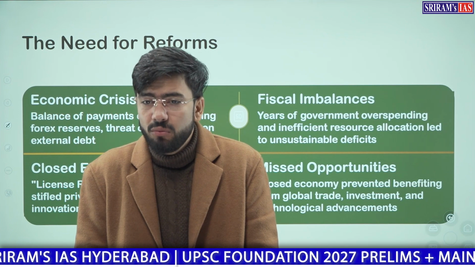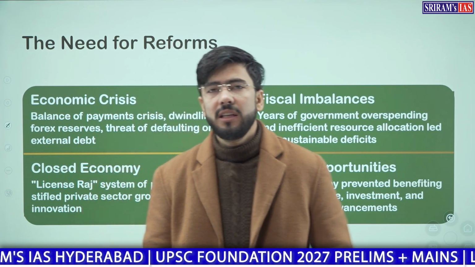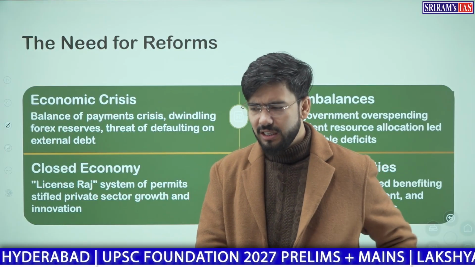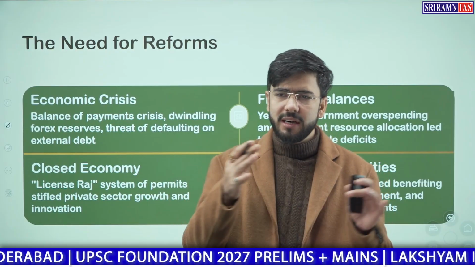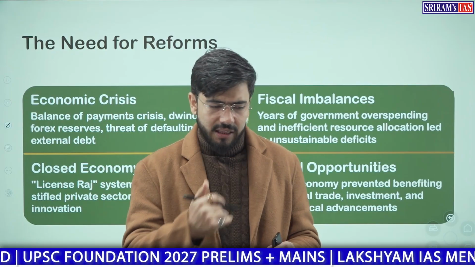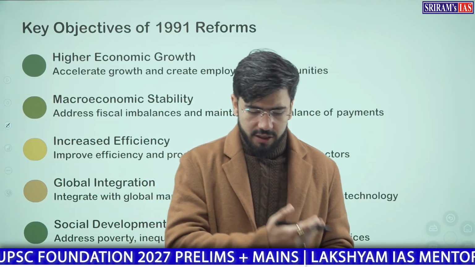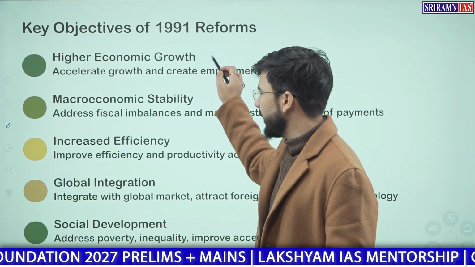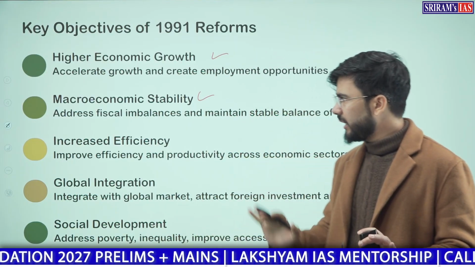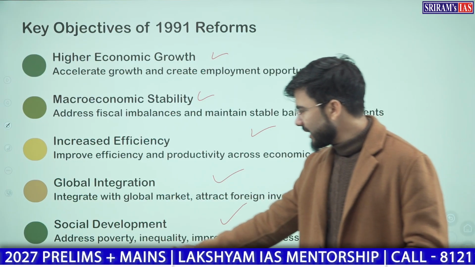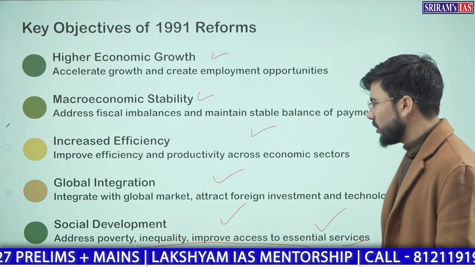In 1991, there was a need for reforms, as we discussed already: we had a closed economy, an economic crisis, a forex crisis, and some missed opportunities in the growth trajectory of India. That is why we introduced these reforms. With the 1991 reforms, we achieved higher economic growth, macroeconomic stability, increased efficiency, global integration and social development to address poverty, inequality, and improve access to essential services.